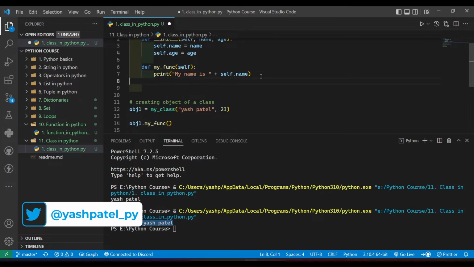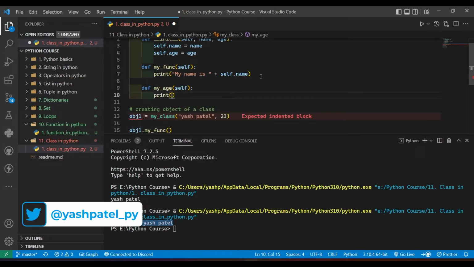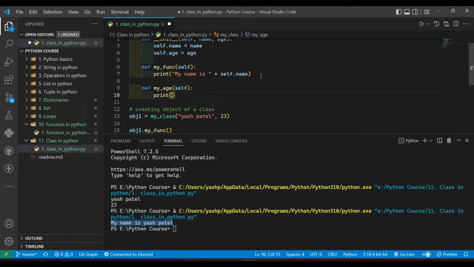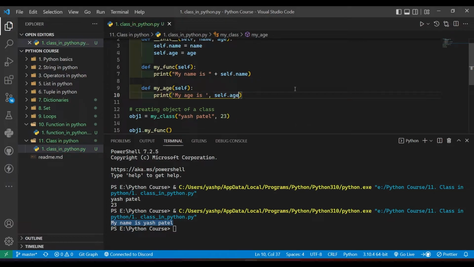Let me create one more function, def my_age. This function will return my age. So I'll say self over here, and I'll pass print, my, sorry, not name, age is, comma, and I will pass self.age.